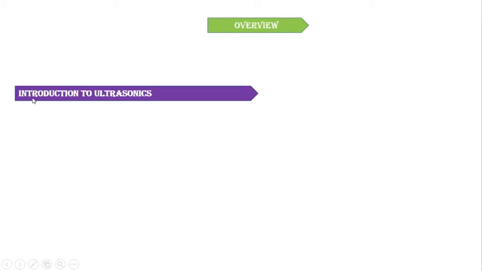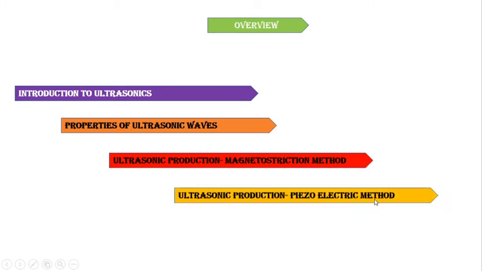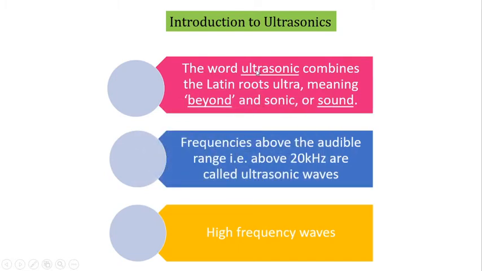We'll see about the introduction, properties of ultrasonic waves, then ultrasonic production using the magnetostriction method, then the piezoelectric method. First, I'll move to the introduction part. The word ultrasonic combines the Latin roots ultra, which means beyond, and sonic, or sound. Frequencies above the audible range, that is above 20 kHz, are called ultrasonic waves. These ultrasonic waves are high frequency waves.